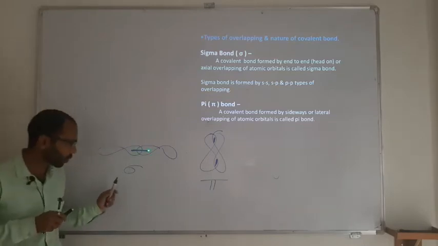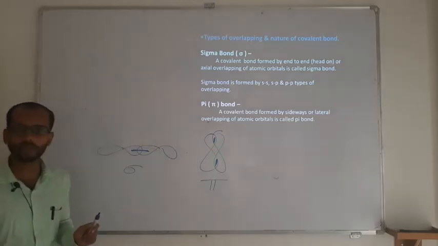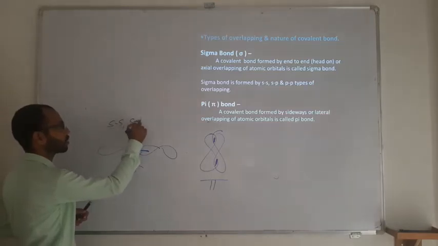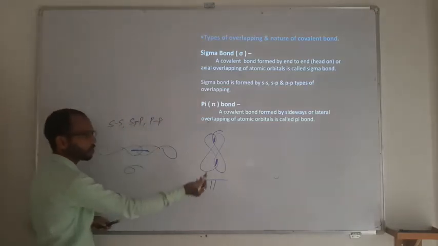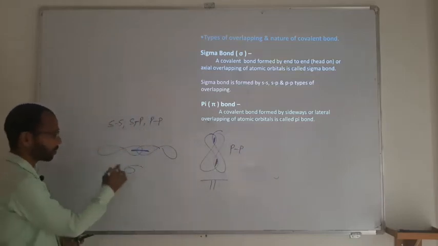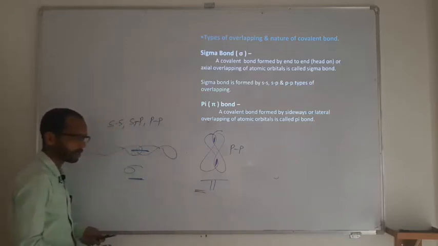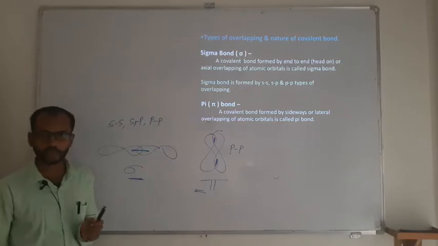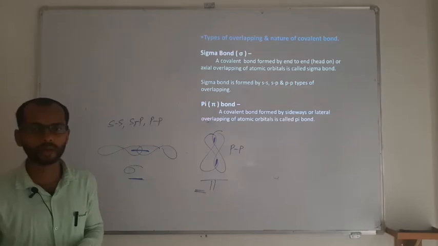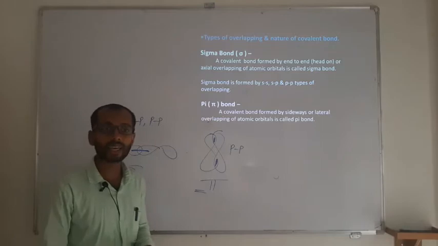Sigma is going to have maximum overlapping, so it is always the stronger bond. Pi is going to have minimum overlapping, so it is a weaker bond. A sigma overlapping can be SS, it can be SP, as well as PP, whereas the pi can be formed by only PP orbitals. Sigma may be present alone or with the pi bond, whereas a pi bond will always be present with a sigma bond. As sigma comes first, it will decide the geometry, whereas pi is not going to decide the geometry of the molecule. Sigma is stronger because of more overlapping, and pi is weaker because of less overlapping.